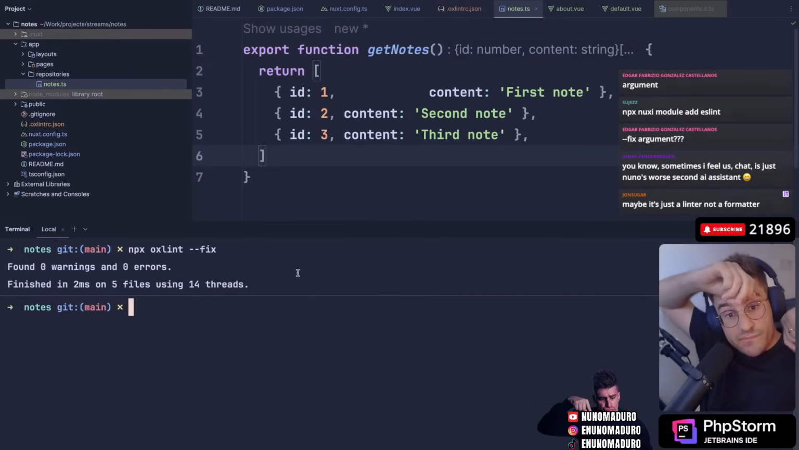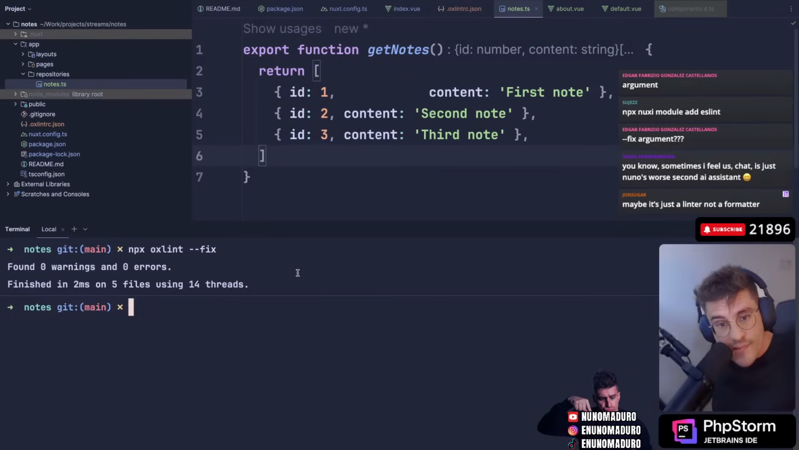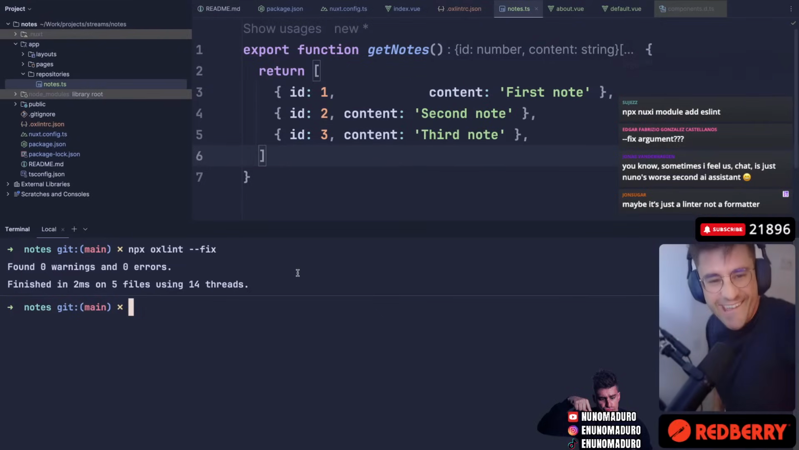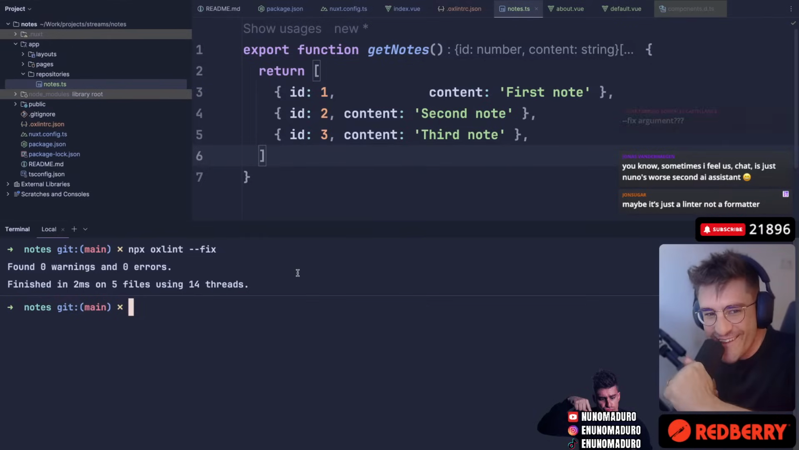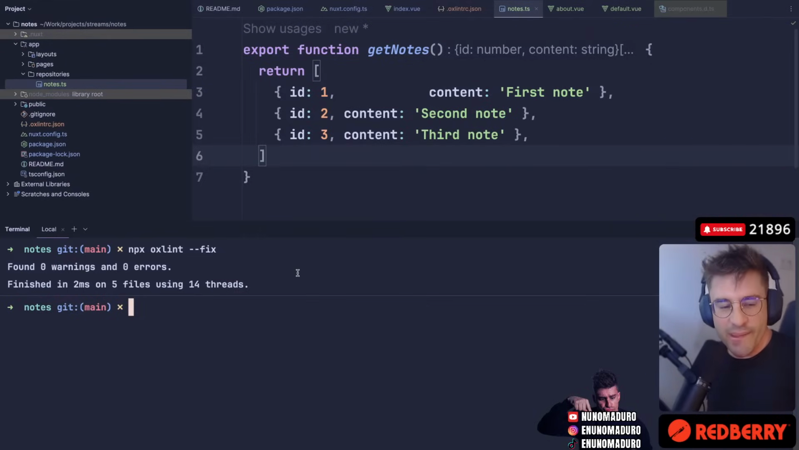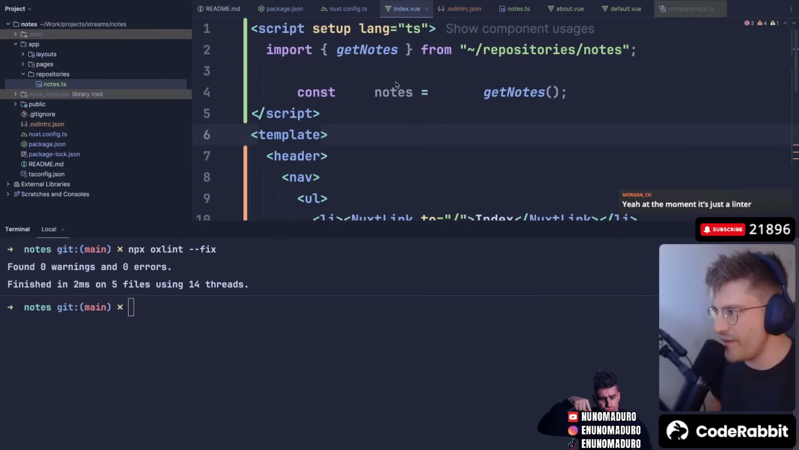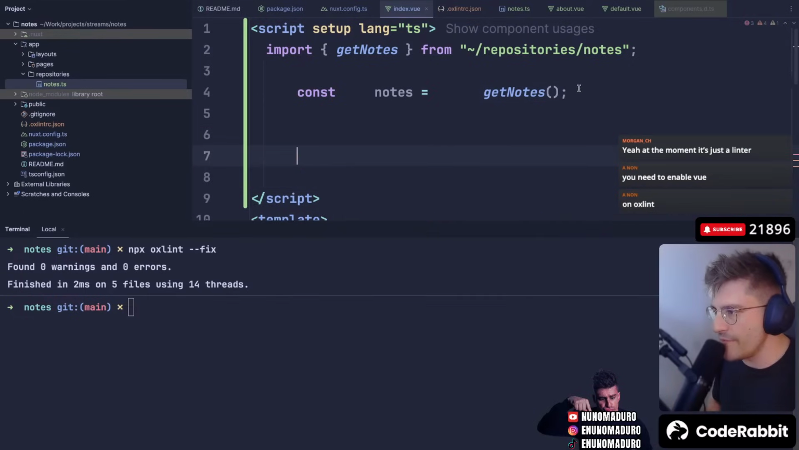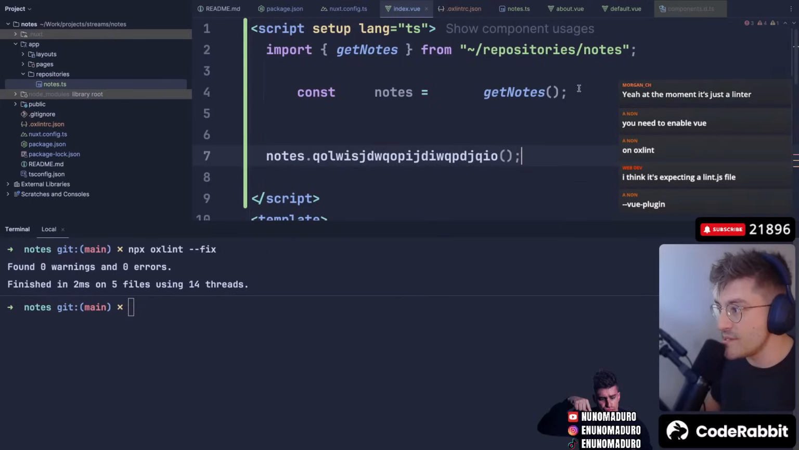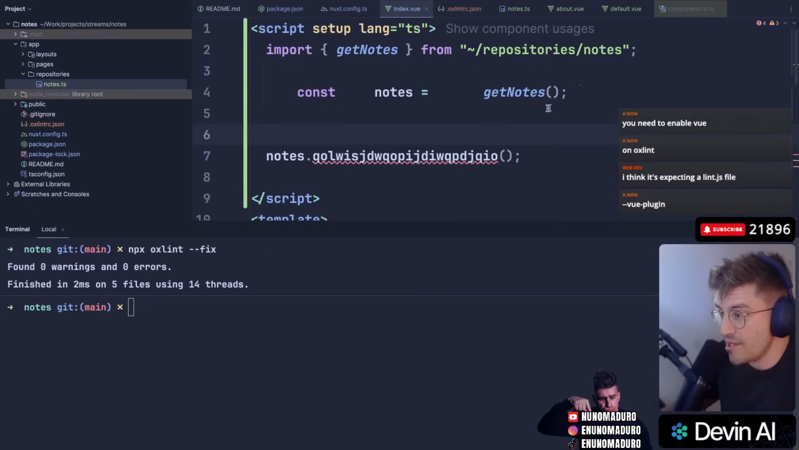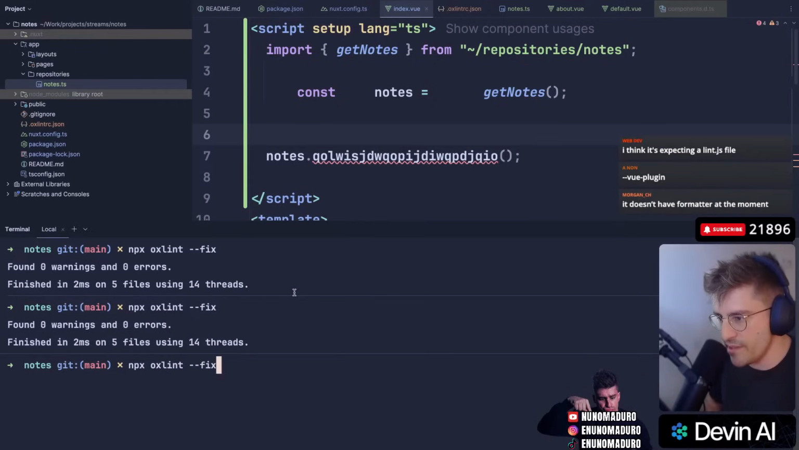Yep, not working. Chat is the second worst AI assistant. Yeah, maybe it's just a linter and not a formatter. So I guess I would probably find an issue if I do this, for example. Let me try something, like notes dot blah blah blah. So this is definitely a TypeScript issue, and it's literally already complaining about that. Will this complain? No.